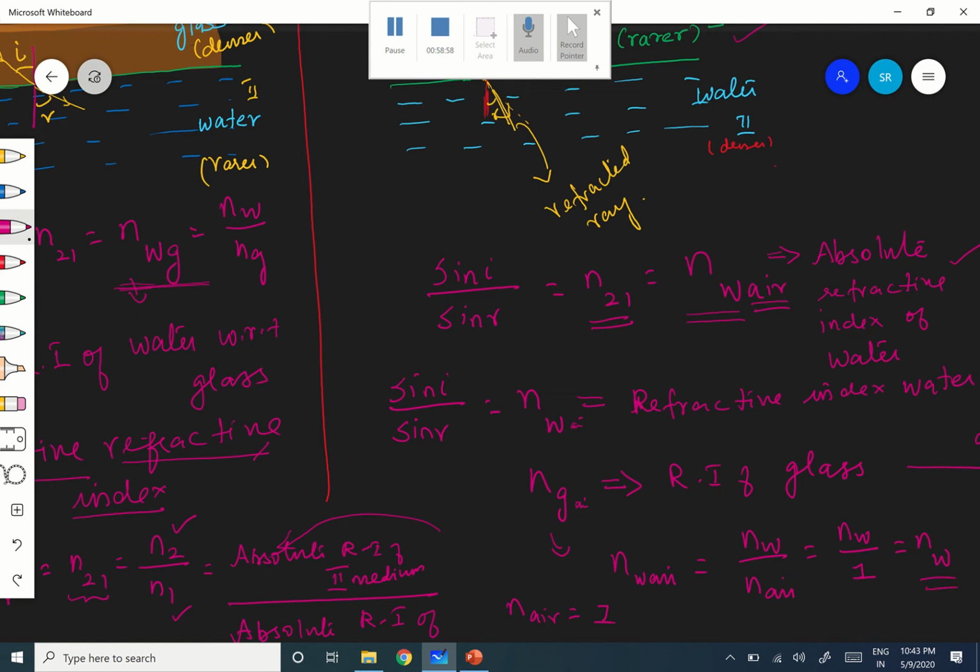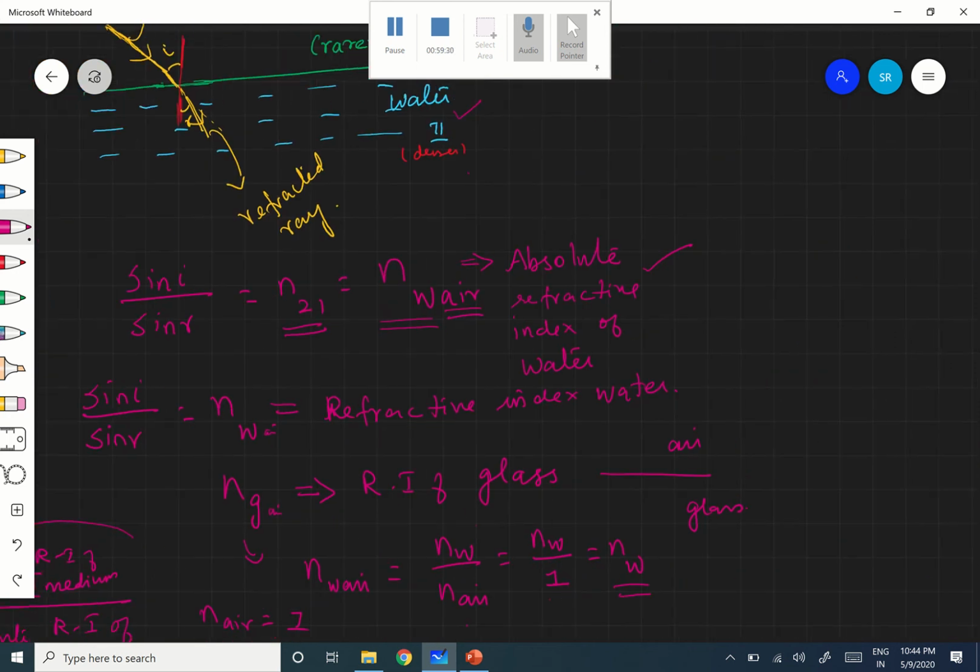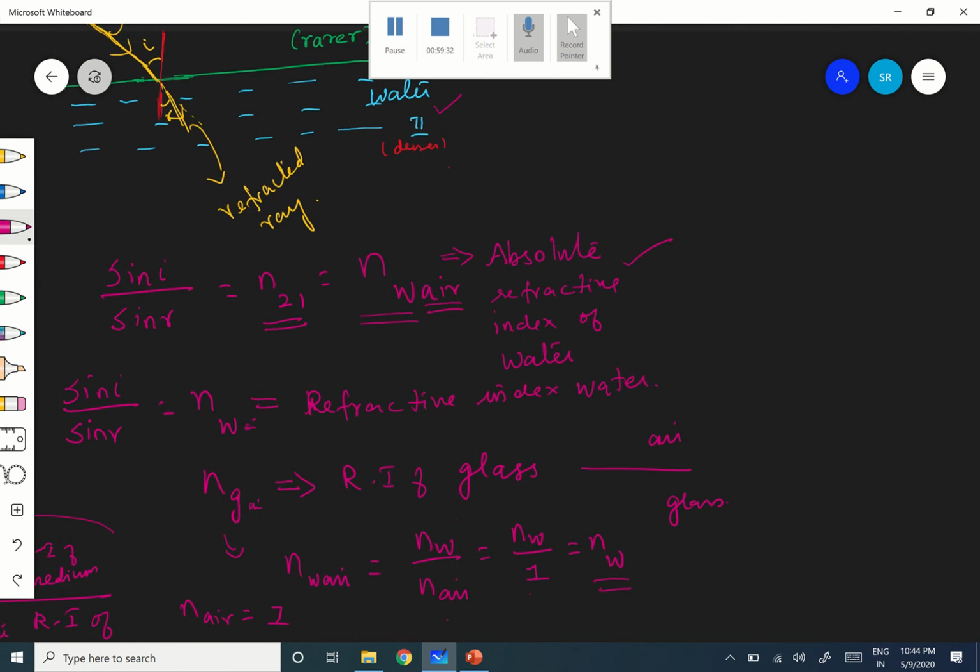If I want to express the relative refractive index, n21 is nothing but n2 by n1. What is n2 in this case? Water. What is n1? Air. Therefore n_W by n_A, and n_A is equal to 1, so you will get only n_W. That is why instead of writing n_W air you can just write n_W. That means it is the absolute refractive index of water. Are you following, children? Is it clear? Therefore, let me generalize Snell's law now.